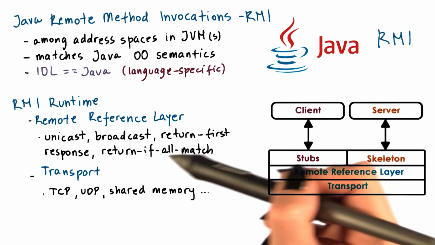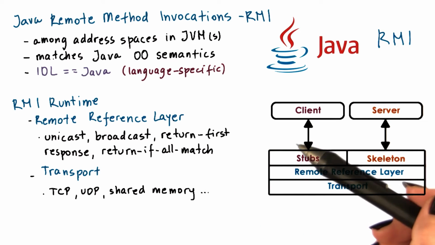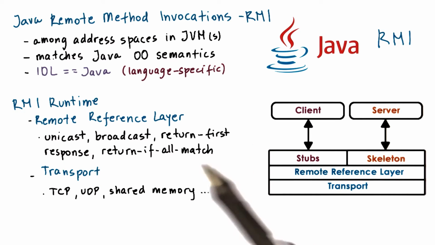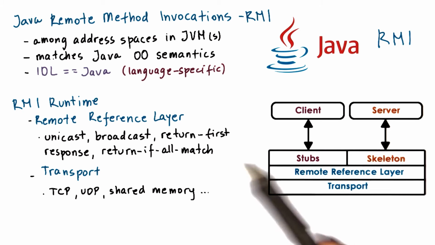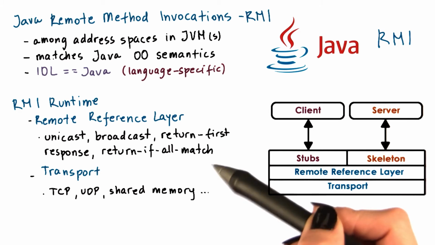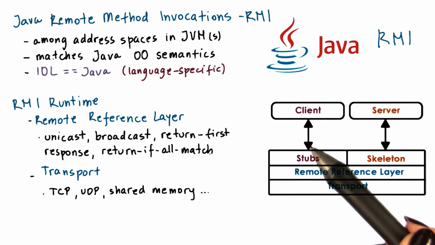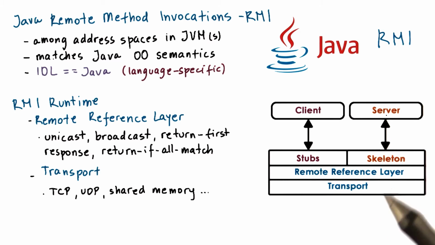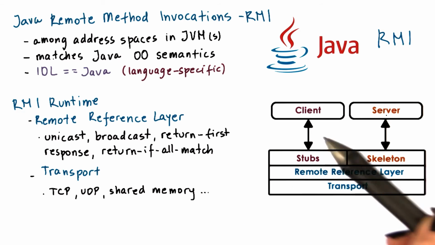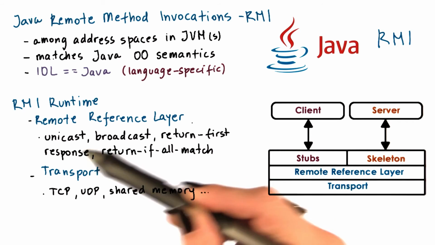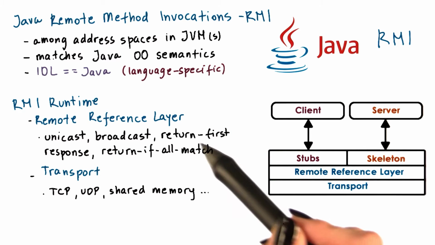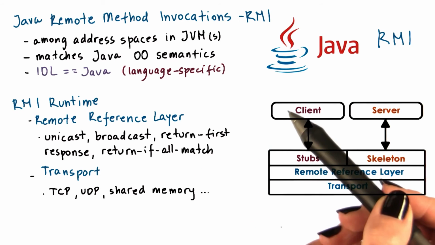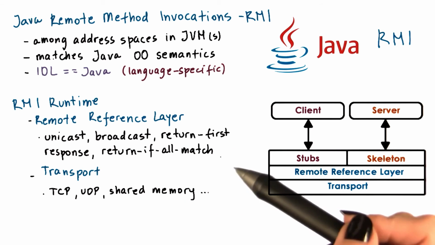This component captures all of the common code that's needed to provide different reference semantics. For instance, it can support unicast, where a client interacts with a single server, like what we had in the previous examples. But RMI can be used for other types of server reference semantics. For instance, with broadcast, the client will contact multiple servers, and then the reference semantics can be such that it will return only once the first response arrives, or only when all of the responses arrive and the responses match. It also makes sense to design other types of reference semantics. These are not the exclusive list.